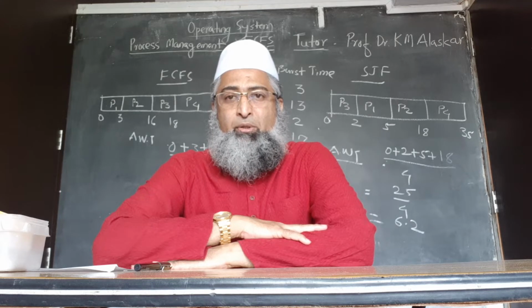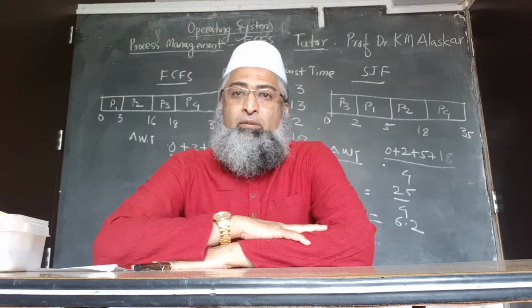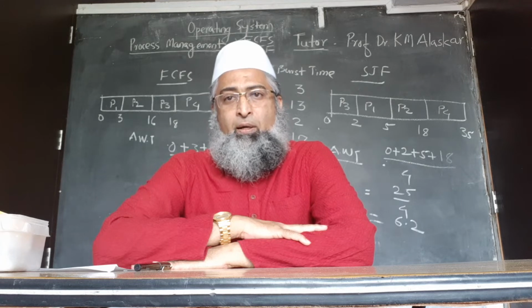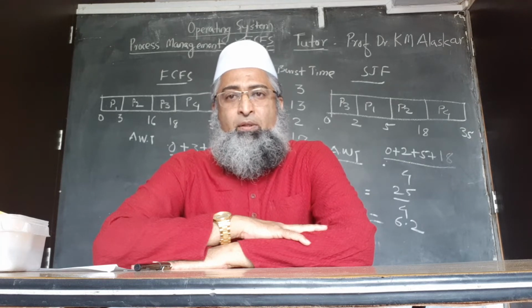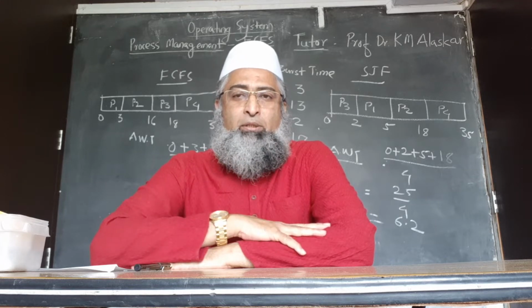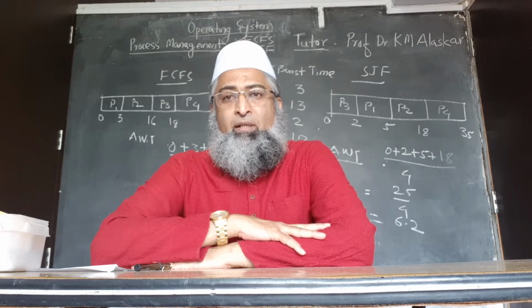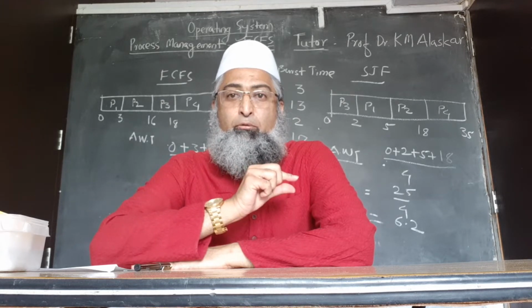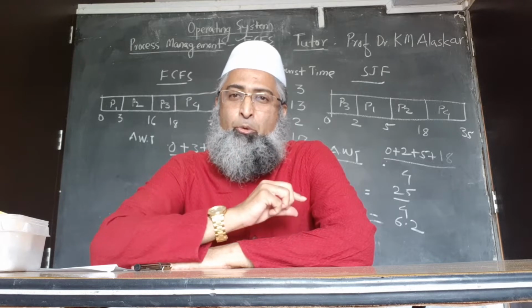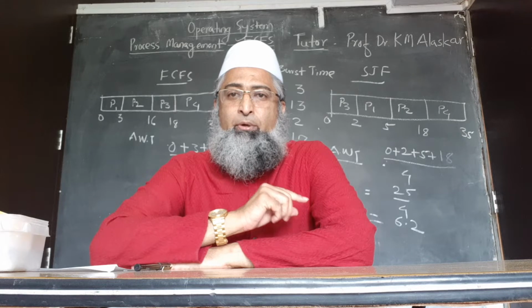One is FCFS, which we already learned, the second one is SJF, shortest job first, and the third one, which we are going to learn today, is round robin scheduling, RR scheduling it is called. In this RR scheduling, we have a time quantum. For example, if we keep 4 as the time quantum, for understanding, 4 seconds will be given for one job, one process. Not actually 4 seconds, but for understanding, say 4 seconds is provided.